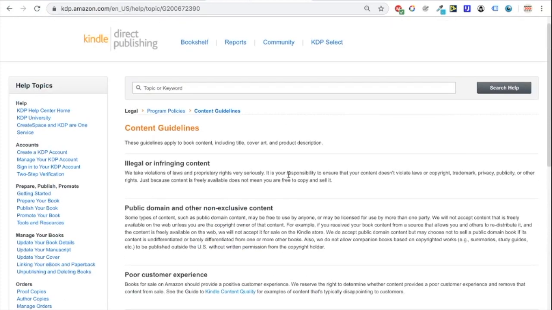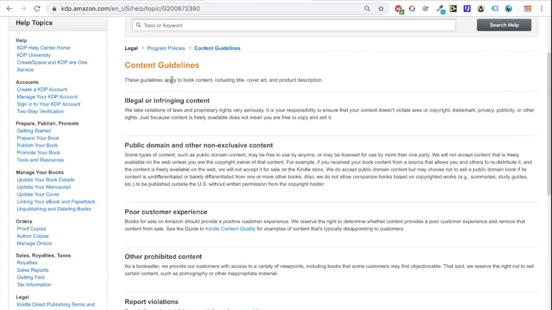These are the KDP Content Guidelines. These guidelines apply to book content, including title, cover art, and product description. So, illegal or infringing content. We take violations of law. You can read this all yourself, but basically do not do any copyright infringement or intellectual property infringement. That means no movies, no famous people, no famous books, and also do not steal quotes, as they are automatically copyrighted at the time that somebody produces them. So if you are going to ever use a quote, make sure that you change it and make it your own so it's not breaching any copyright.